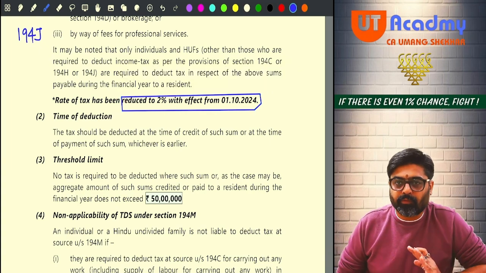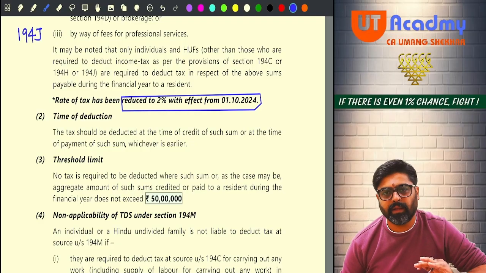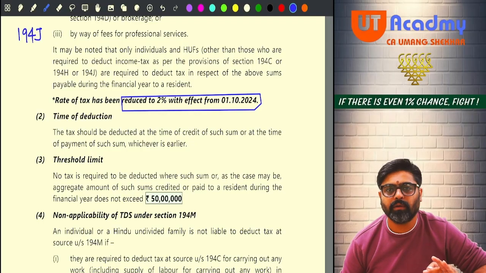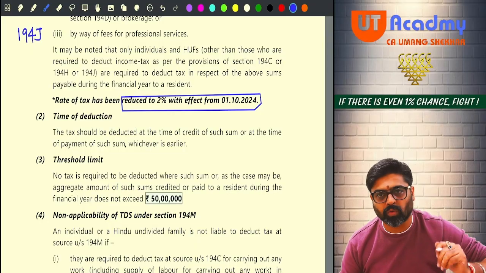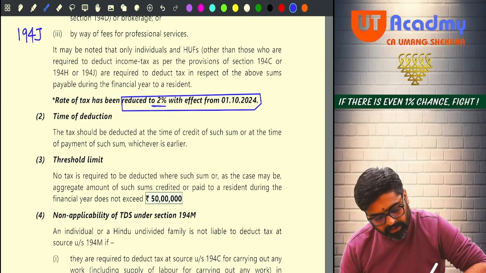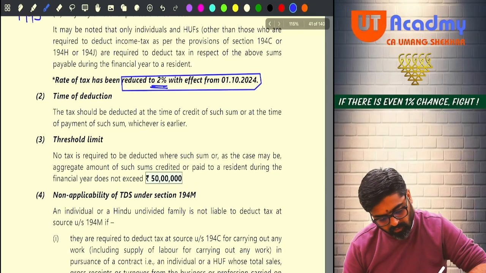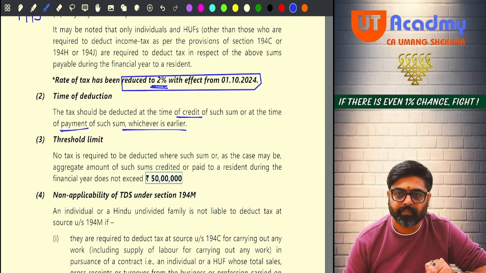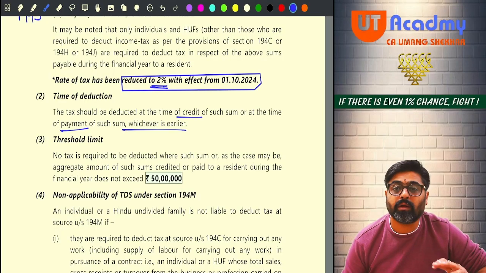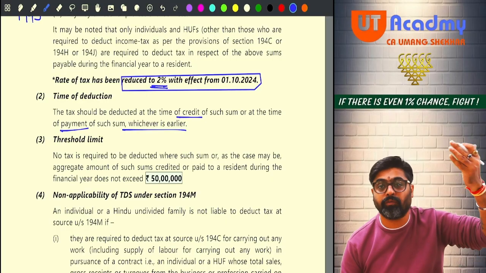So if the 50 lakh limit is crossed prior to 1st October only, then the rate was 5%. But if that 50 lakh limit is crossed on or after 1st October 2024, now the rate is 2%. The TDS will be deducted at the time of credit or at the time of payment, whichever is earlier. Okay, credit or payment of that sum because of which the amount exceeds 50 lakhs.